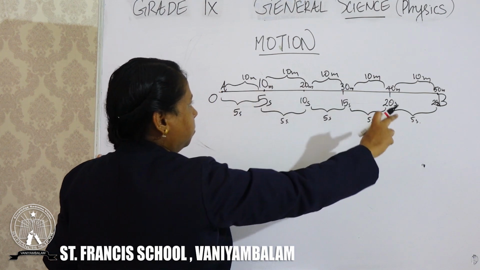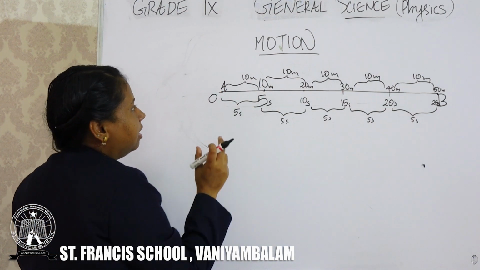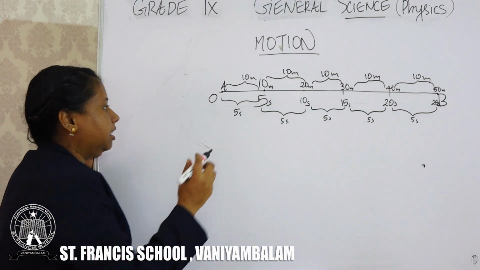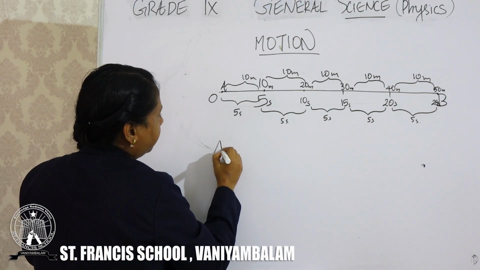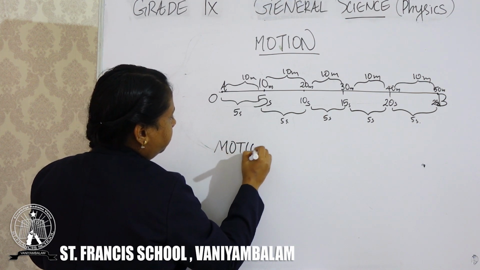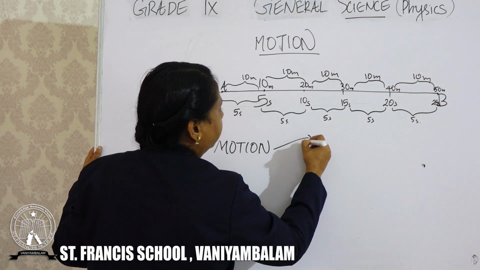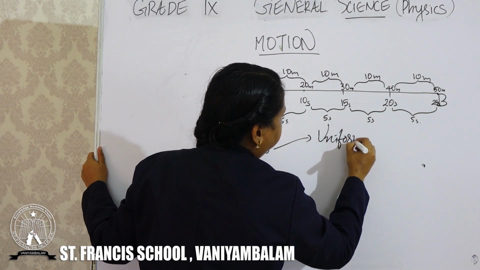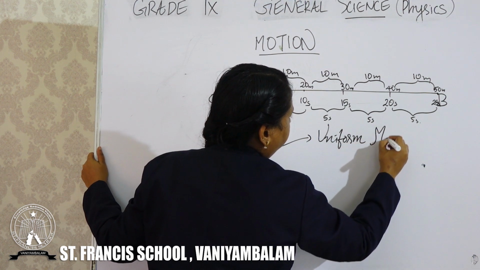This type of motion, equal distance in equal interval of time, is known as uniform motion.